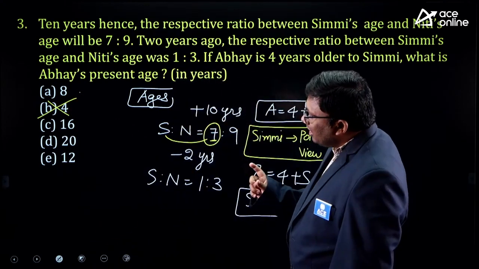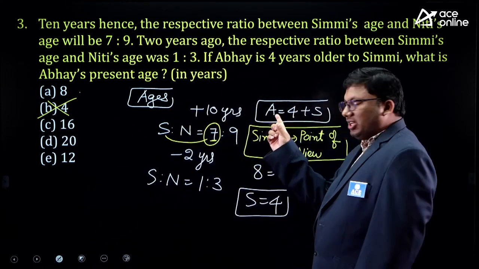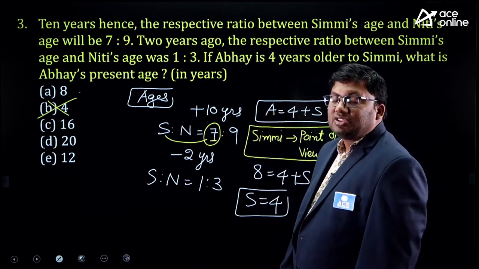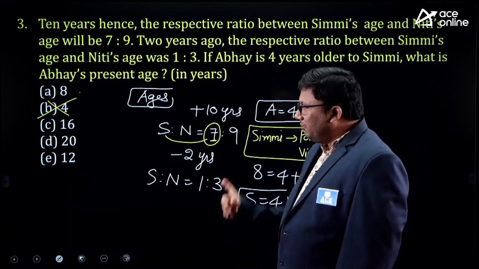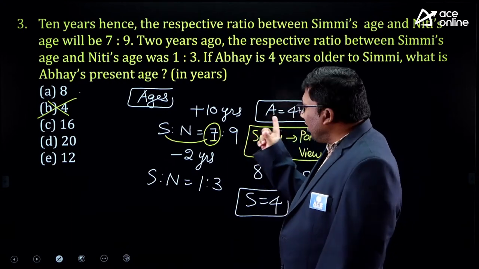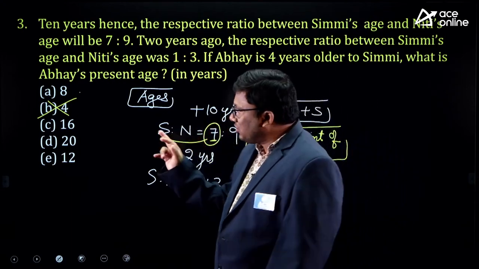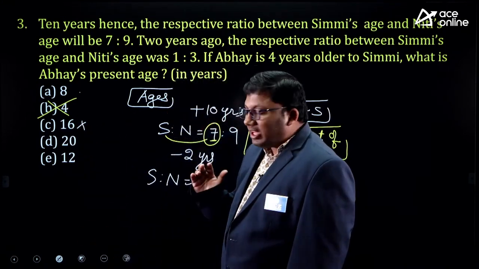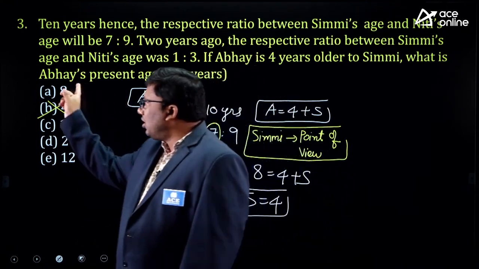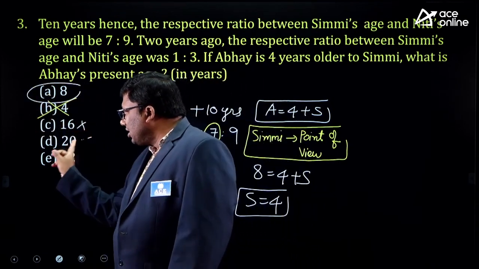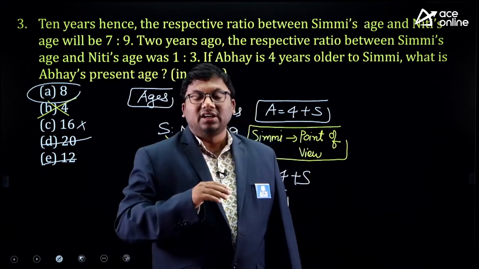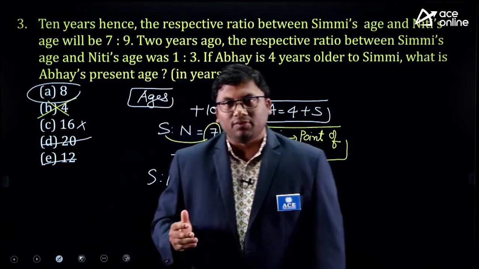Next, Abhay's present age 16. If it is 16, Simmi's present age will be 16 minus 4, 12. 12 plus 10, 22. It cannot be. There is no option saying that more than one answer is possible. So obviously the answer will be 8. If there were another value that also satisfied, I would have checked it.